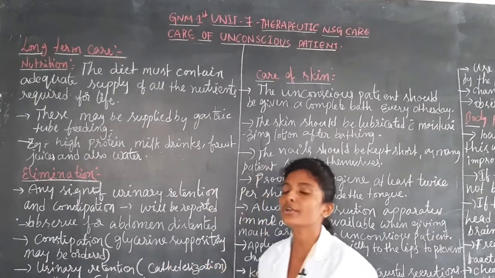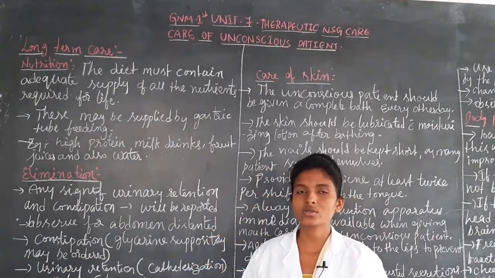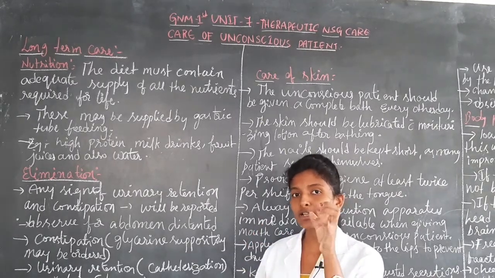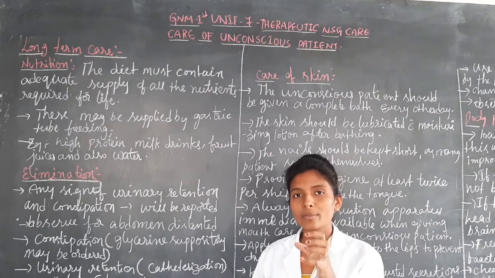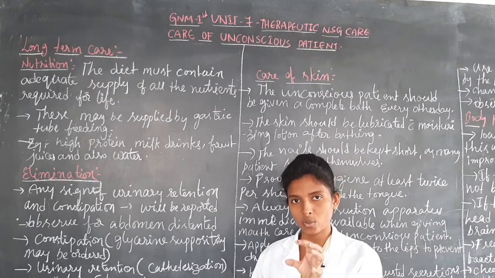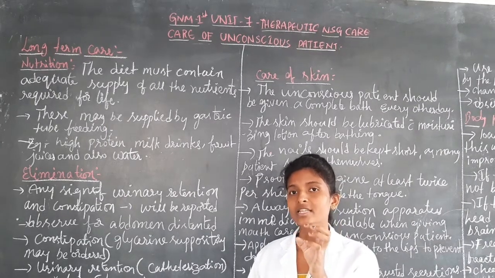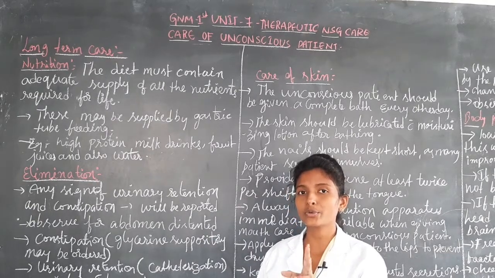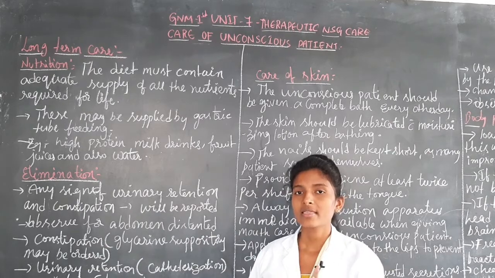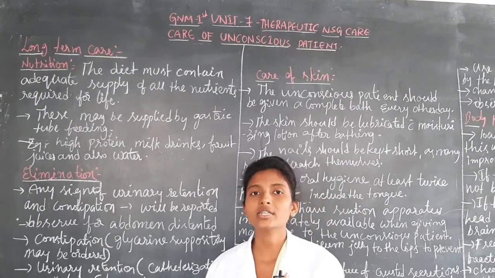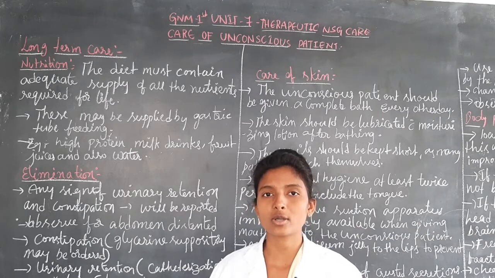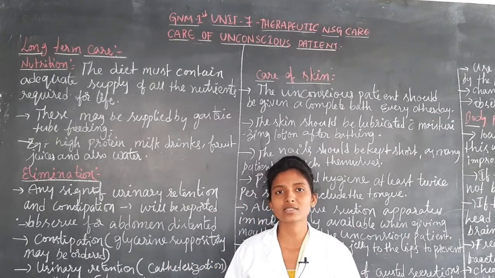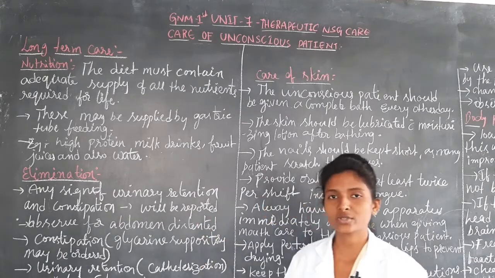So how are they going to provide nutrition, and which type of nutrition? For an unconscious patient who is not able to take food orally, it is provided through nasogastric tube feeding. Especially when providing nasogastric tube feeding, they have to observe whether the tube is in the correct position or not. They check that using a stethoscope, listening to the sounds of the nasogastric tube.